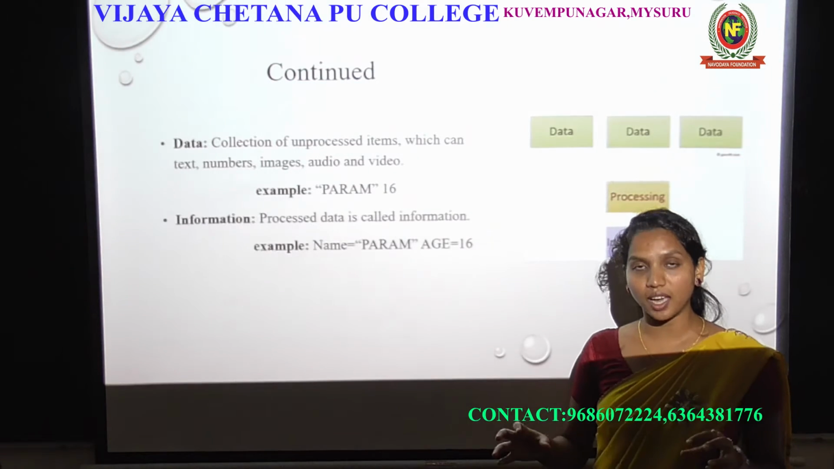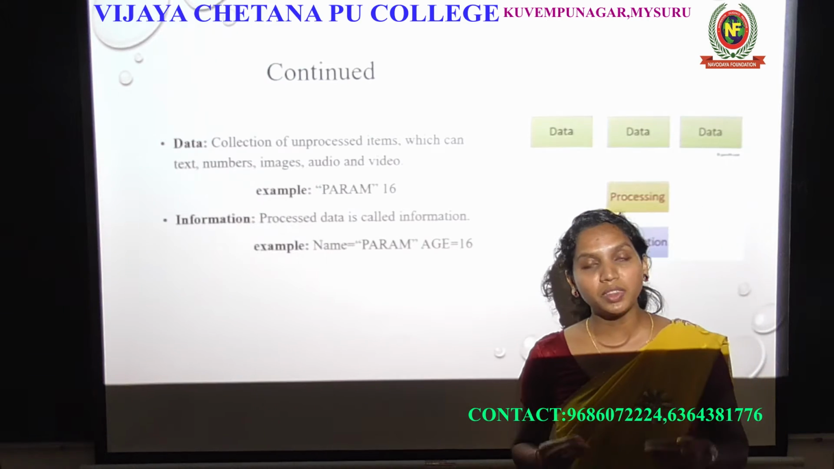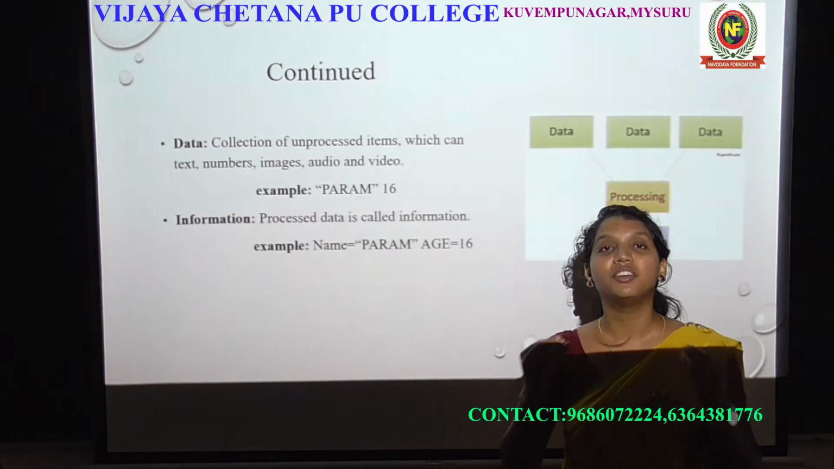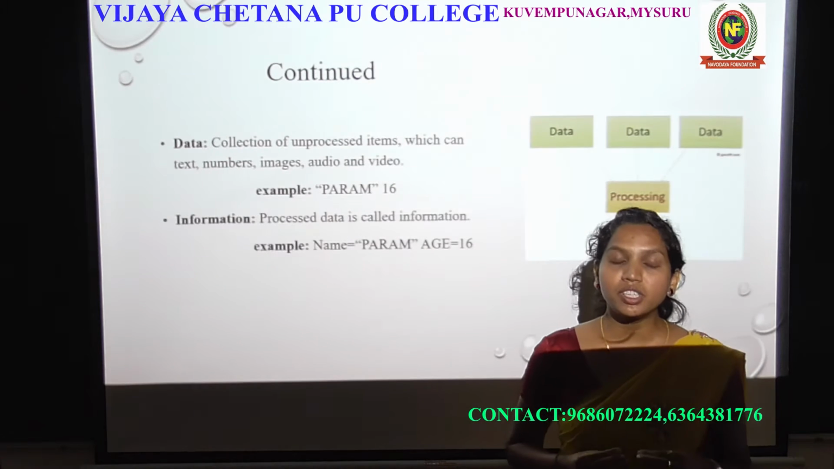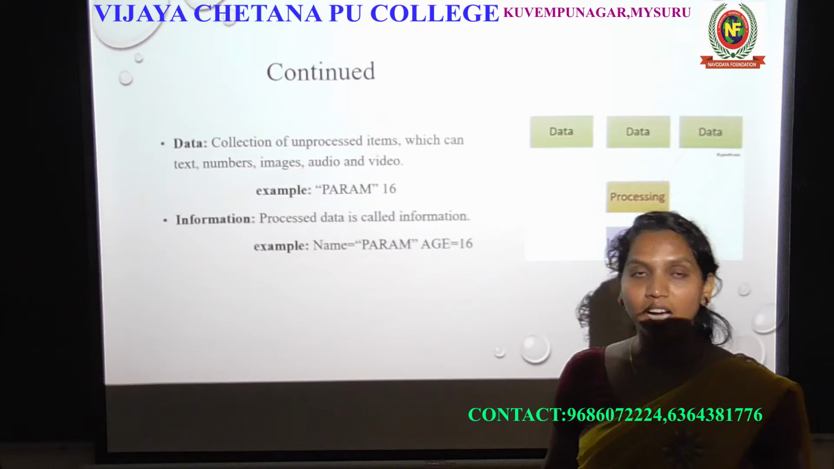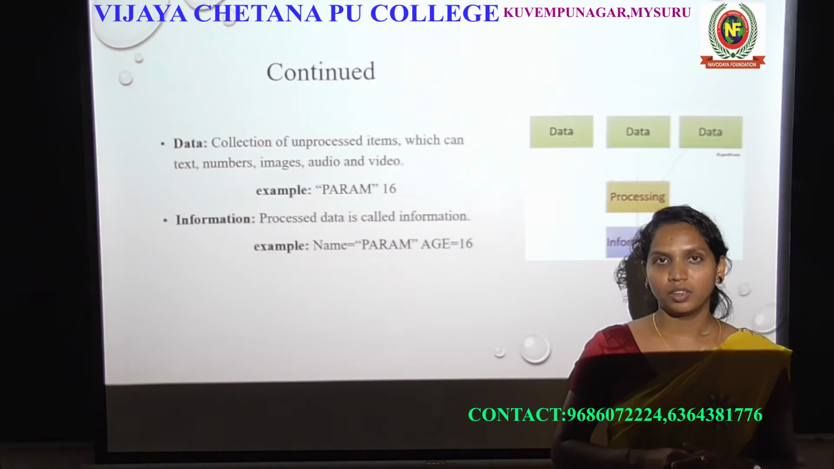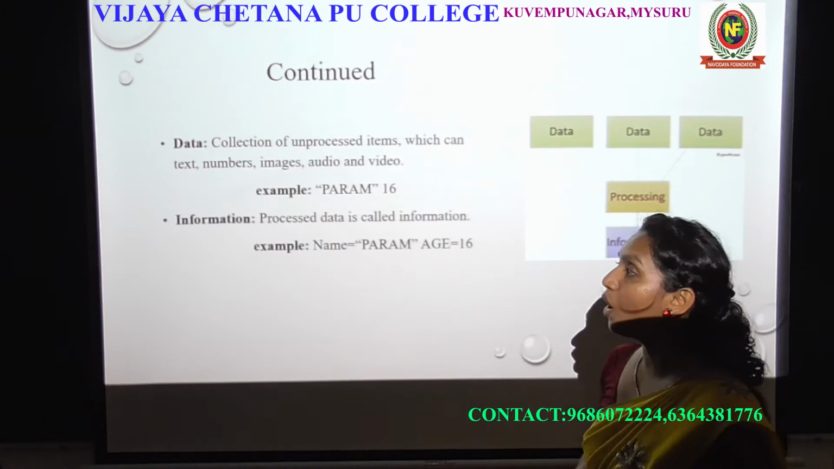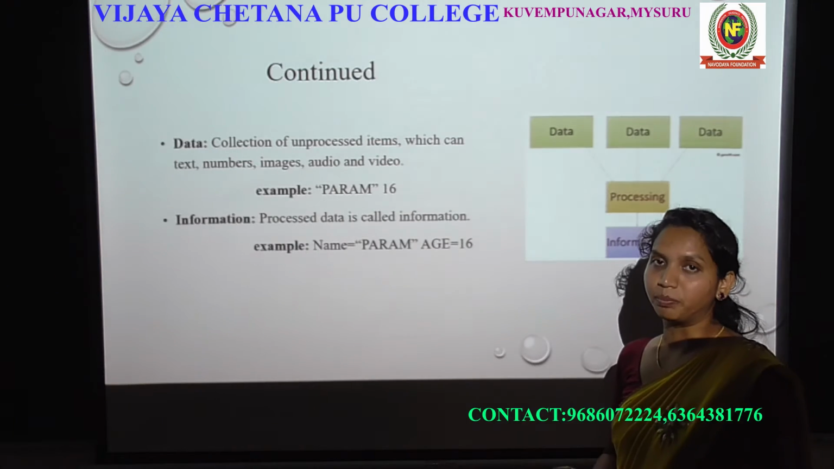Some students think data and information are the same thing. Yes, of course it's the same thing, but there is something different. There is a difference between them. Data means unprocessed data. Information is processed data. I hope you understood now what is data, what is information, and what is the difference between them.